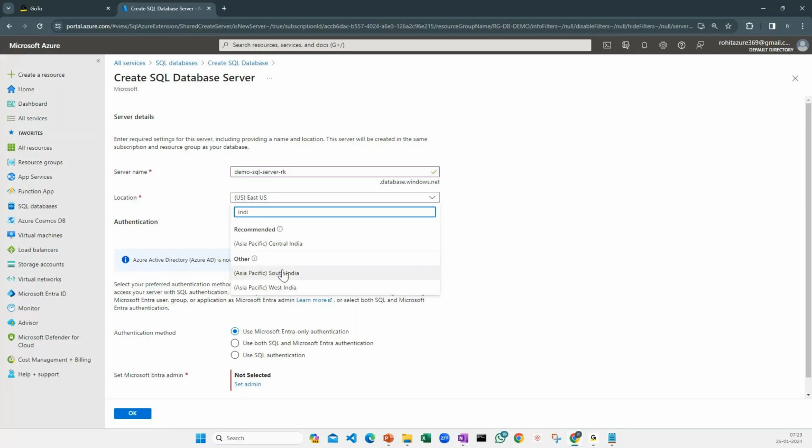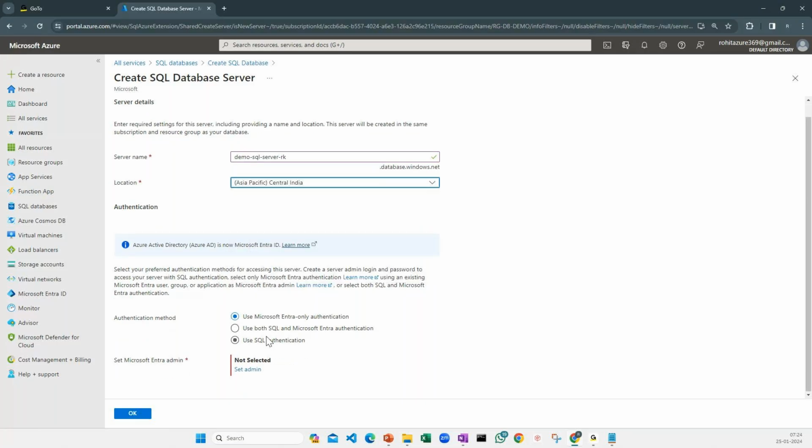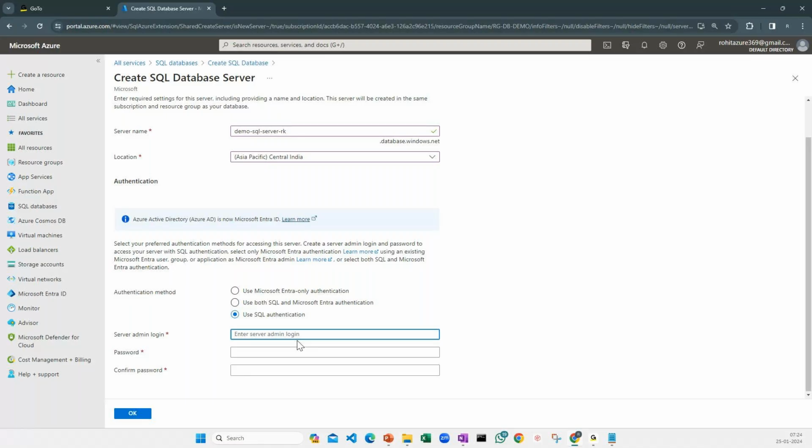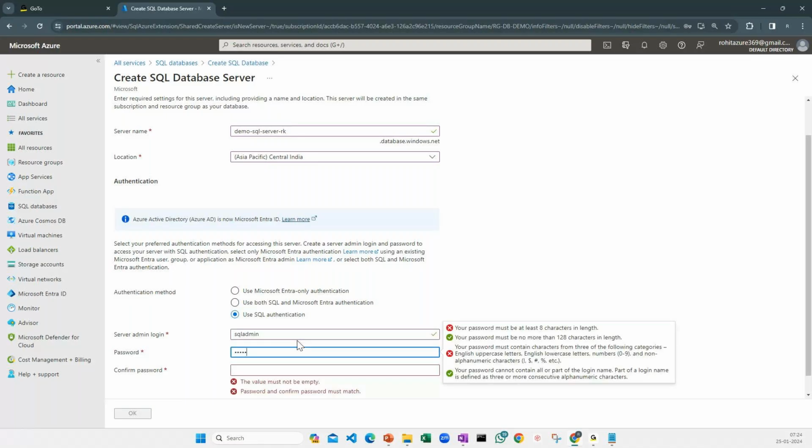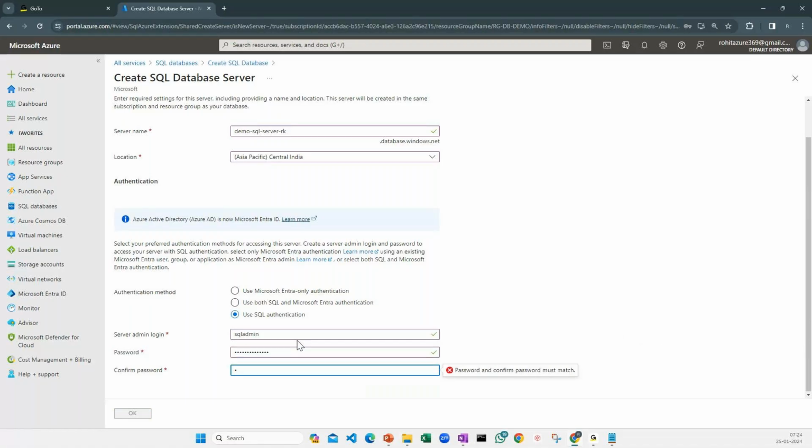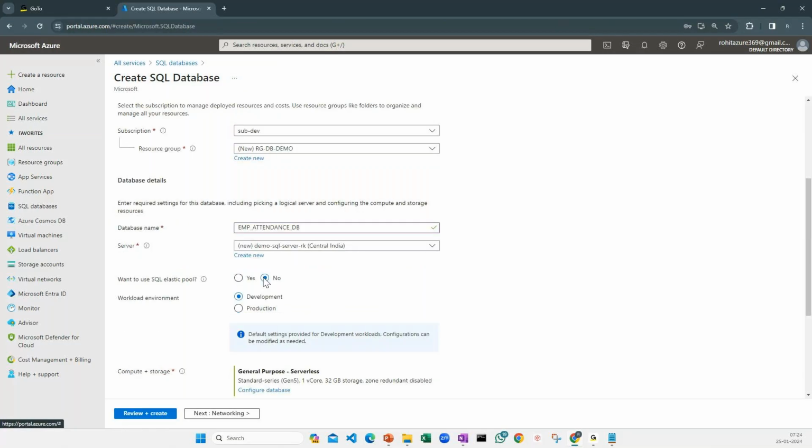And I'm going to use SQL authentication, the normal SQL authentication, and I'm putting a username and a password here. So I'm saying SQL admin and a secure password. I put up the username and a password. This is very important. You have to keep in mind what password and what username you are using. Now here it automatically selected the demo server name.